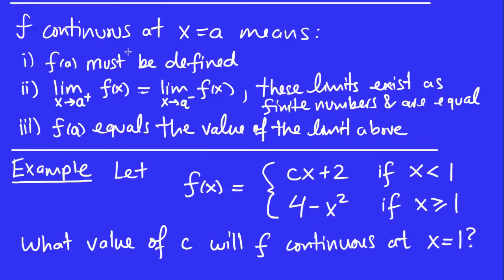And the first thing that we need is that f of 1 must be defined. Well, let's see here. When x is equal to 1, which of these two apply? It's the second one, right? 1 is greater than or equal to 1. So that means f of 1 is 4 minus 1 squared, in other words, 3. So f of 1 is perfectly defined. It's equal to 3. So that's a good start.